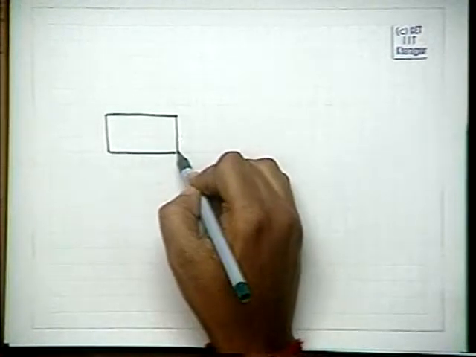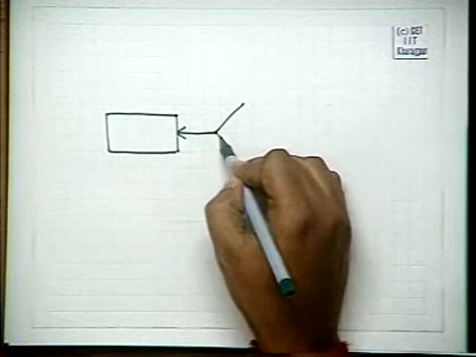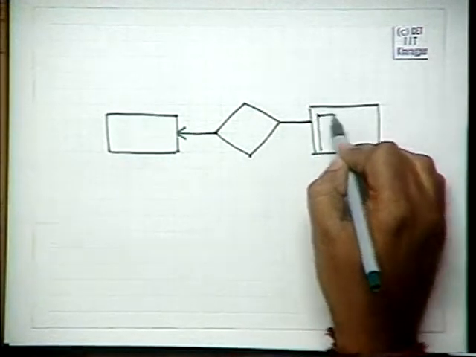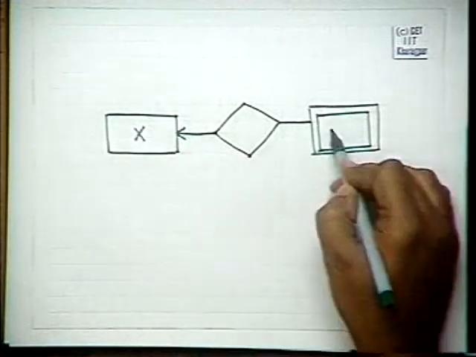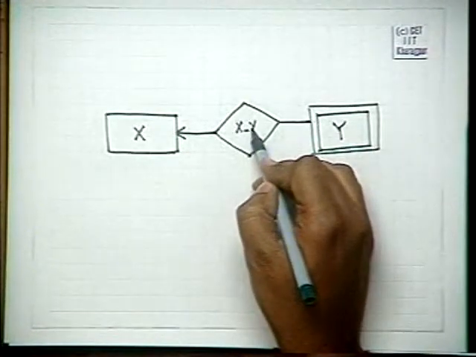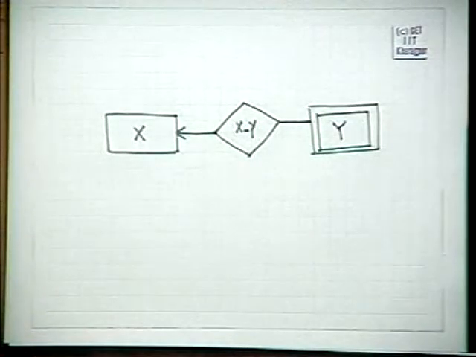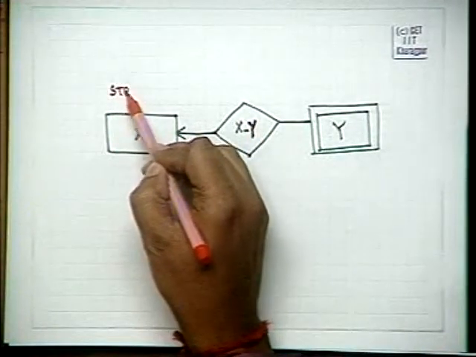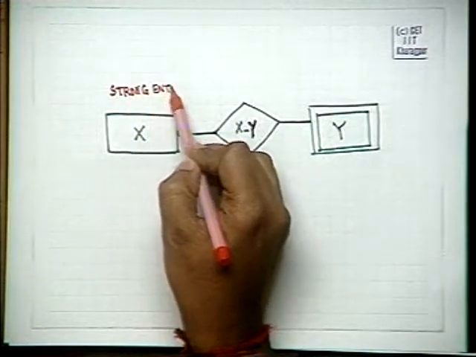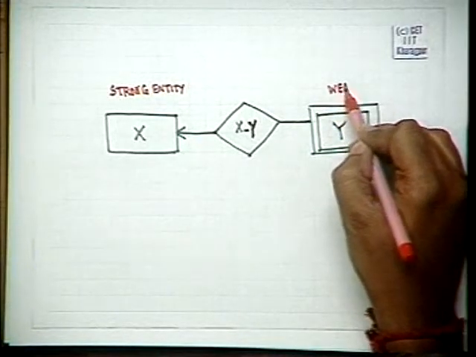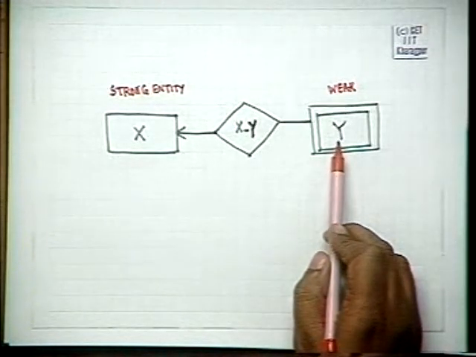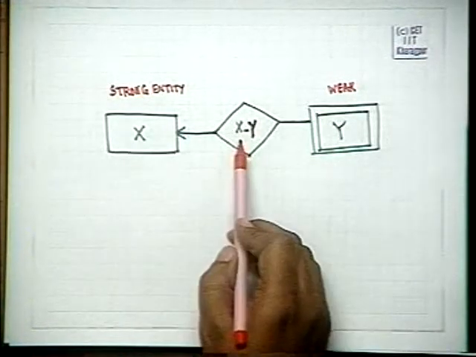Let us say we have this ER diagram. In this ER diagram, we have a strong entity X and a weak entity Y. A weak entity means that every element here must have a corresponding entry in this relationship.